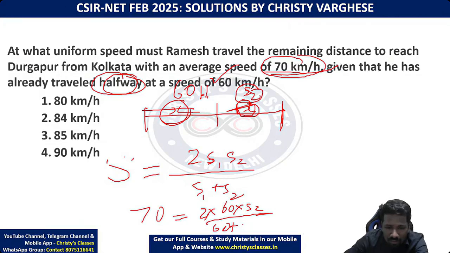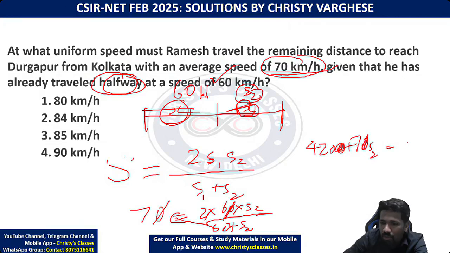Solve this linear equation. That's enough to get the answer. So cross multiplying, you will get 4200 plus 70 S2 is equal to, or if you want, first you cancel this 0 and 0. Then 420 plus 7 S2 is equal to 12 S2. So 420 is equal to 5 S2. If you don't like to write S2, you can let M be that speed. So S2 is equal to 420 by 5.